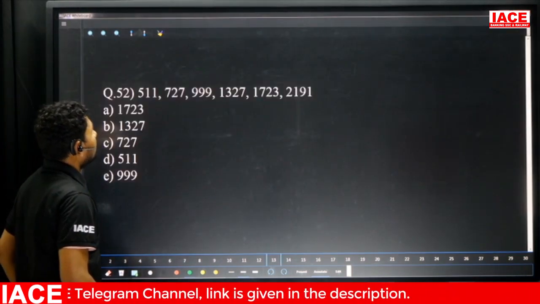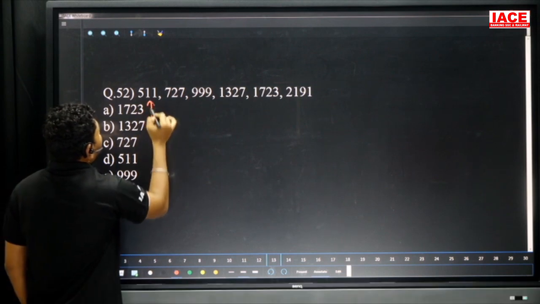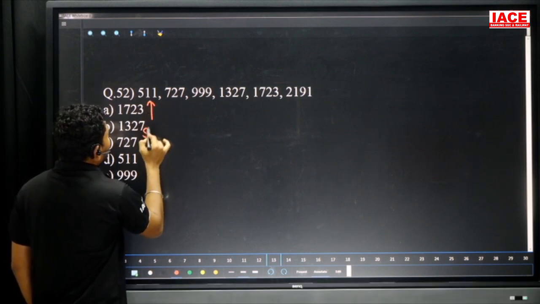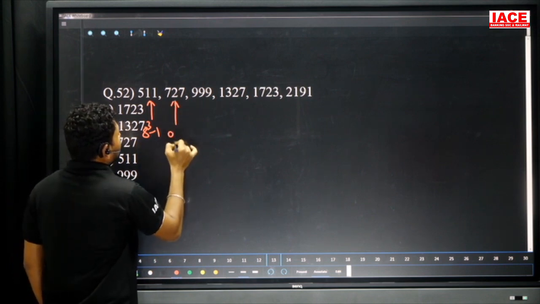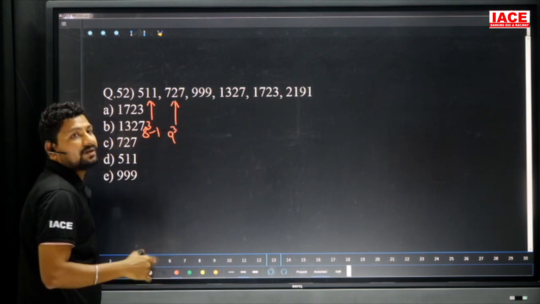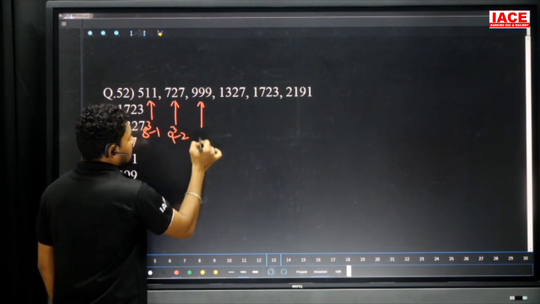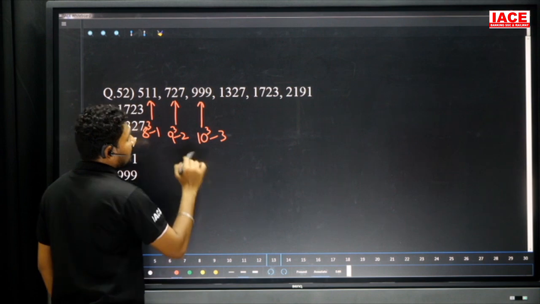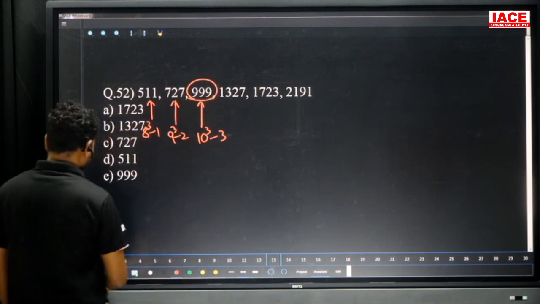Next, 511 and 727. Here look at 8 cube, 8 cube value is 512 minus 1, and look at here 9 cube, 9 cube value is 729 minus 2, and next is what? 10 cube, 10 cube minus 3 means 1000 minus 3, that is 997, not 999, so our wrong number is 999 here.